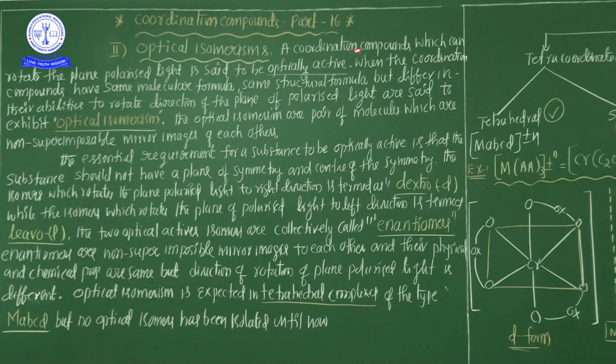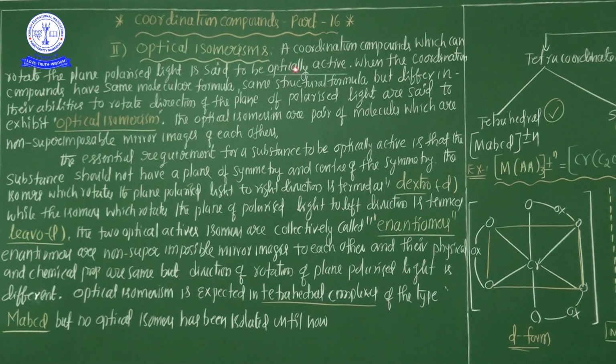See, a coordination compound which can rotate the plane polarized light is said to be optically active. It means that if you take one coordination compound and pass polarized light through it, and the light is rotated, that is optically active. So that is the most important point. But if a compound does not rotate the plane polarized light on passing, that is not